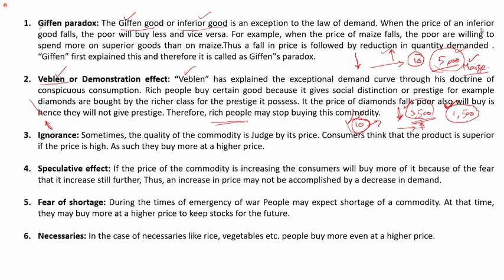Because everyone is buying that, the demand for these goods will come down, though others will be buying. It means for such luxury goods, even this law of demand does not hold good. This concept was explained by Veblen, so we call them Veblen goods or luxury goods.